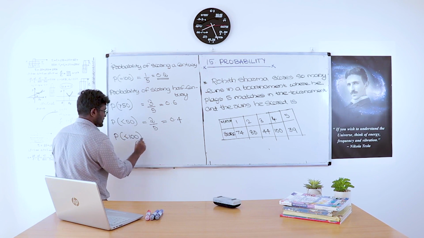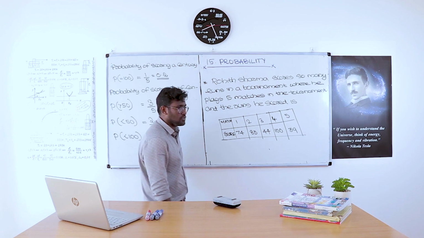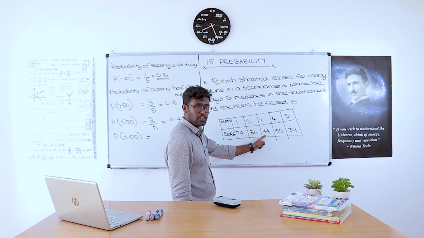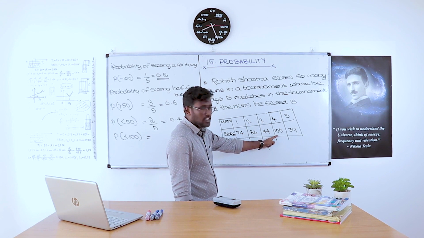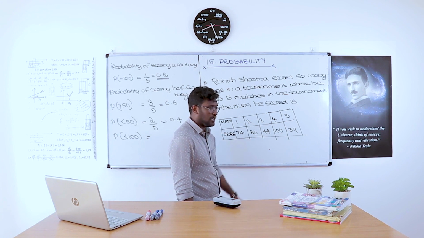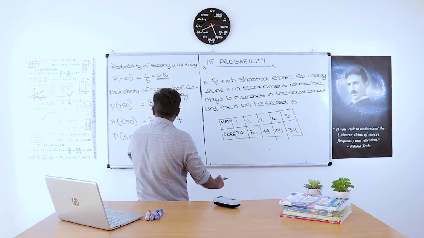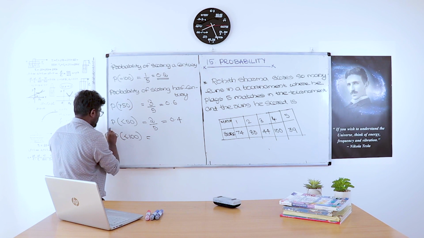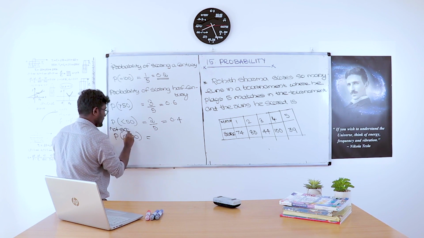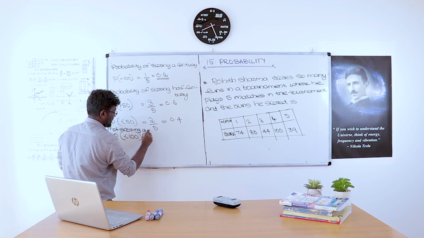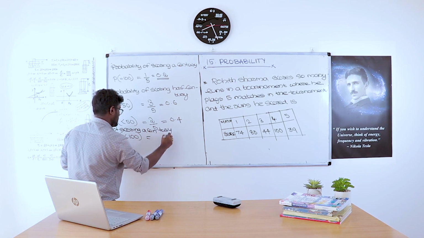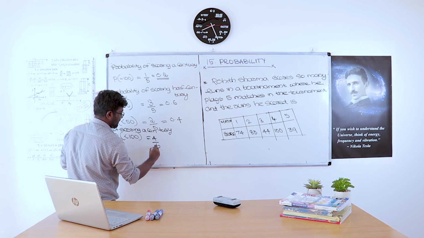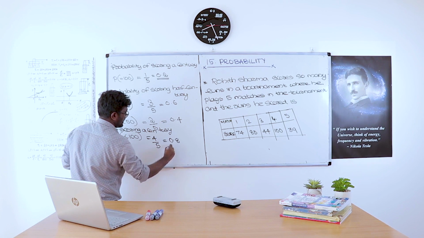And the probability of not scoring a century. First match he scores 74 runs, not a century. Second, 83, not a century. Third, 44, not a century. Fourth, 100, that is a century. Fifth, 39, that is not a century. So the probability of less than 100, that means the probability of not scoring a century, that is P of less than 100, equals 4 by 5, that equals 0.8.